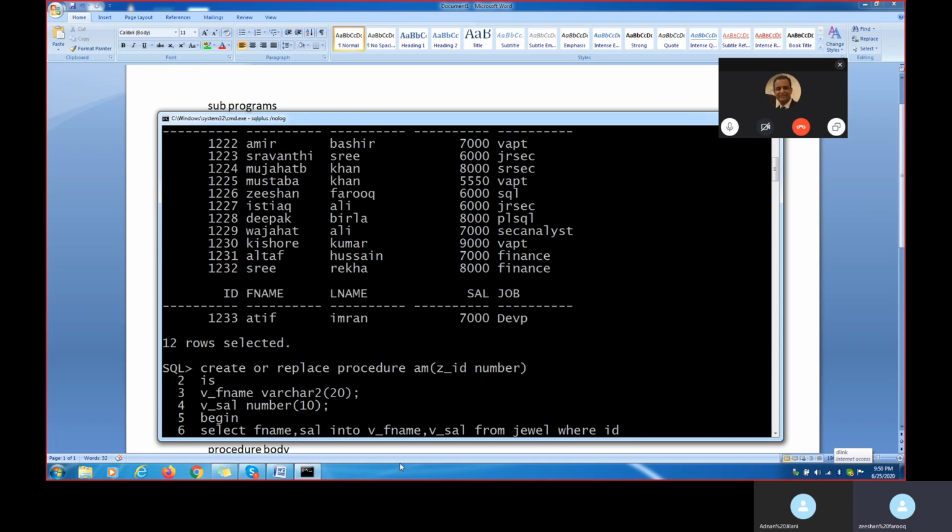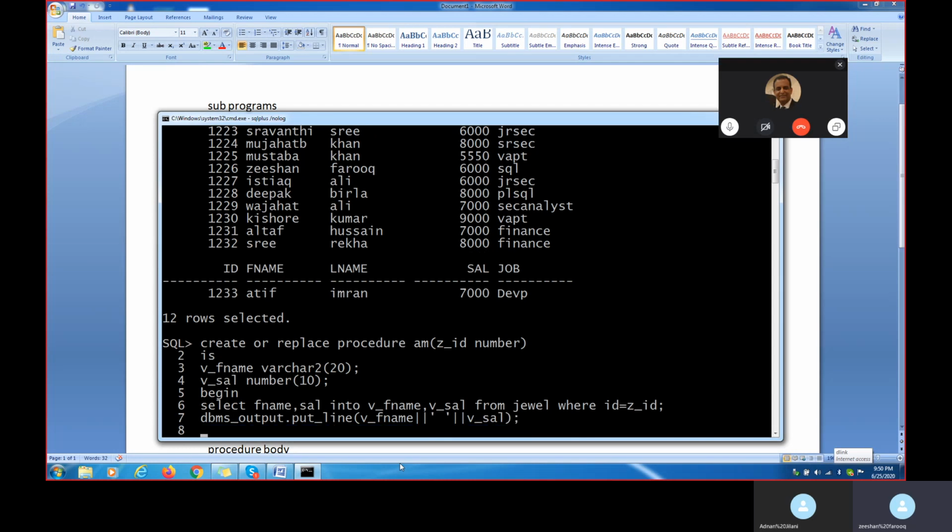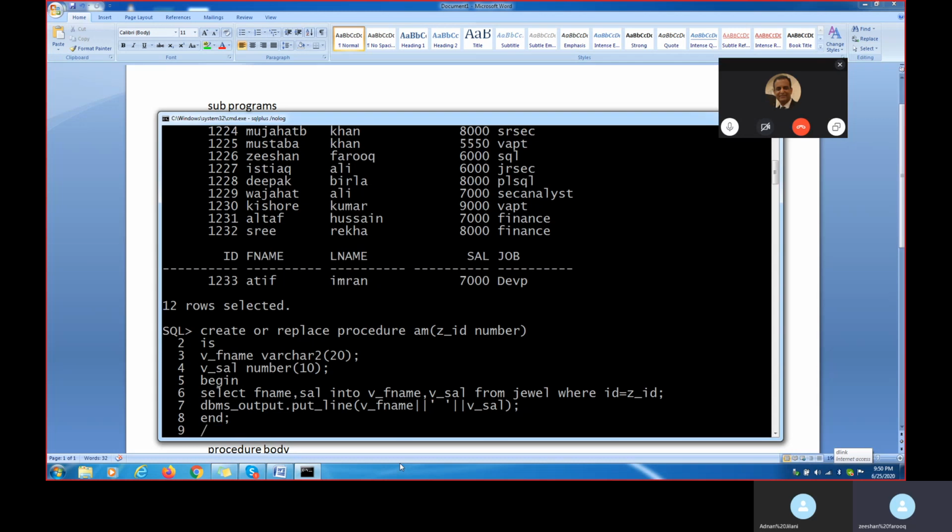WHERE ID equal to what? What is the value I have given here? Z underscore ID, right? Z underscore ID. For example, this is the value I have here. Now again, DBMS_OUTPUT.PUT_LINE, v_f_name, double colon, v_sal. Now I am closing the bracket here.